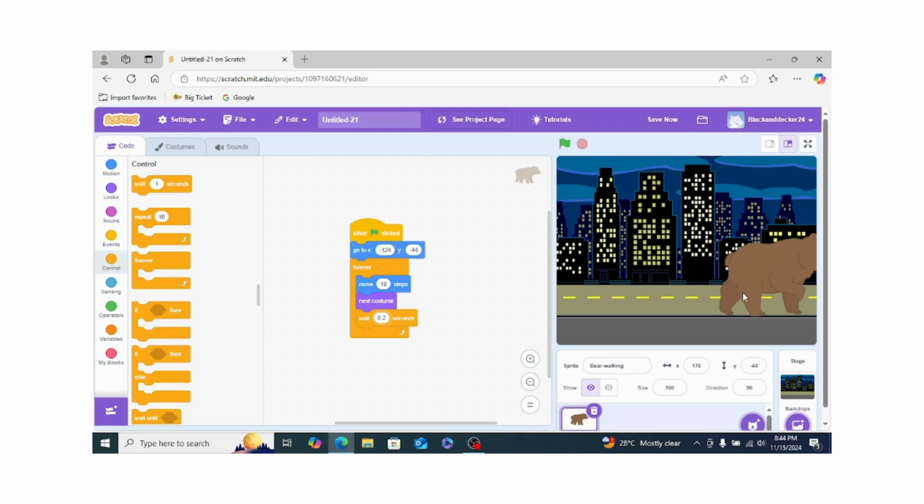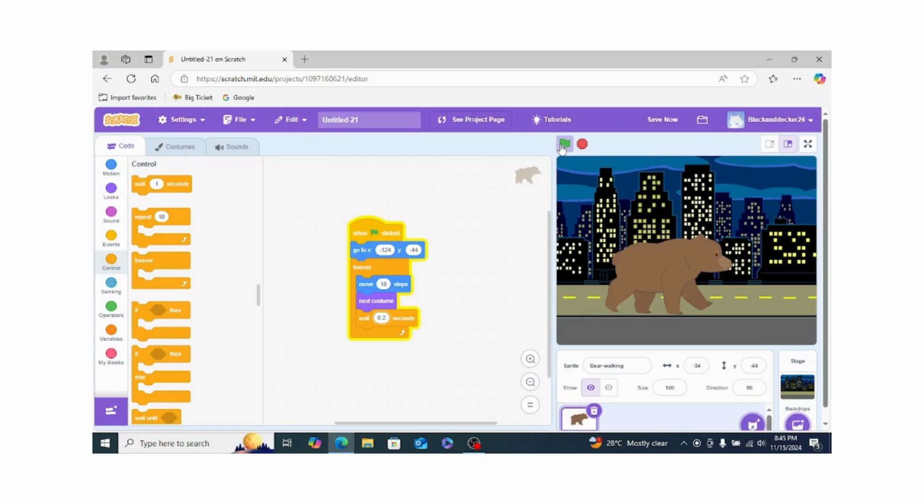If right now the position is here, but again if we click the green flag, it is going to this position, because we put that when the green flag is clicked, it has to go to this position. Okay, so if we run and wait a bit, it is trying to move there, but it is blocking it.